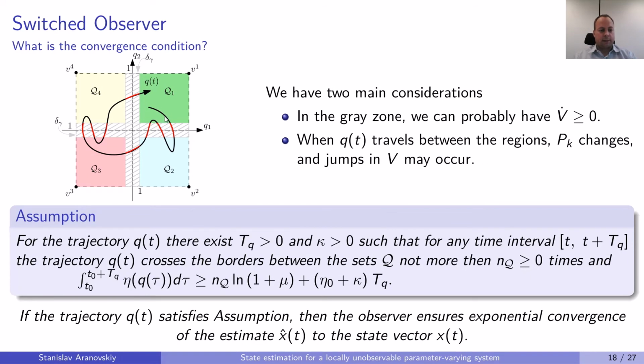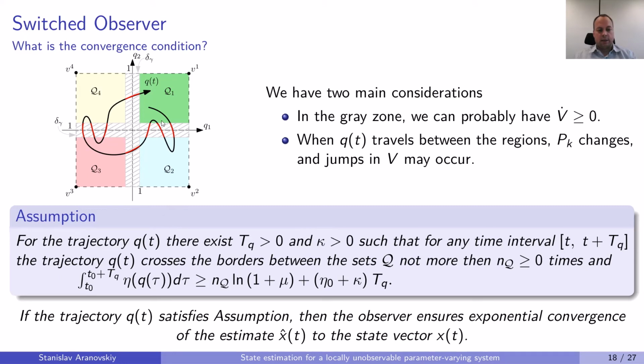So let us consider some trajectory which travels between different squares. We have this gray zone, and the first important consideration for us is that in this gray zone, our Lyapunov function can be increasing, because we choose our gains such that they are stabilizing inside the colored squares, but between them, it's probable that V dot is positive. And the second important consideration is that, as we have just discussed, when our trajectory travels from one square to another, we change matrix P in our Lyapunov function, so we have jumps.